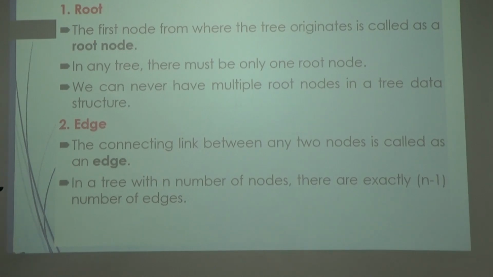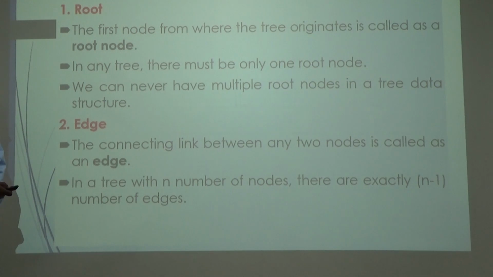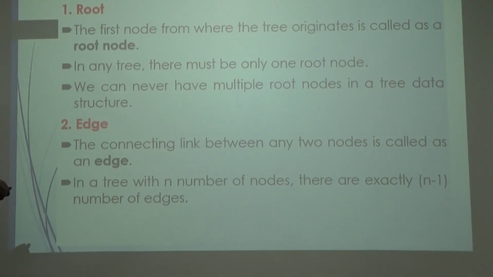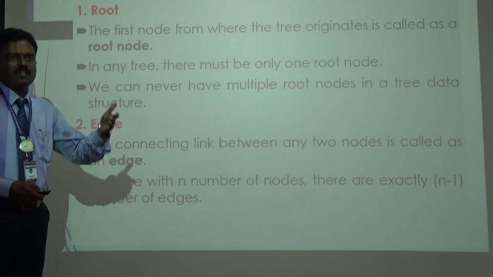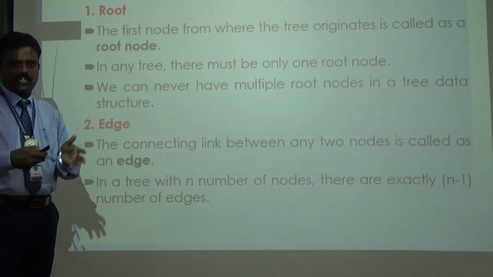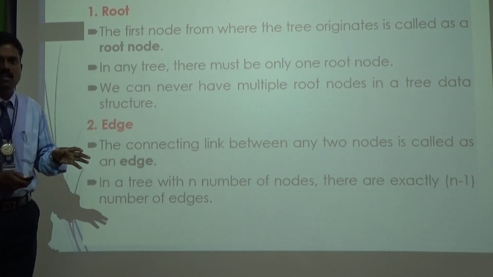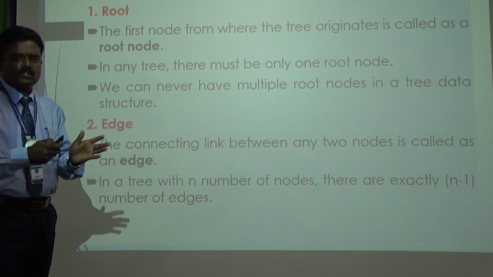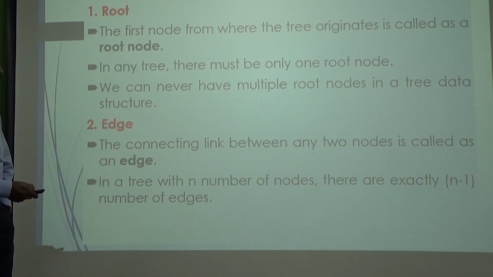Next one, the edge. So what's the meaning of edge? That's nothing but the connecting link between any two nodes is called the edge. Previously we have seen one tree that consists of plenty of nodes along with the edges. If you have n number of nodes, you may have n-1 number of edges. All the nodes should be linked through the edges. So in a tree with n nodes, there should be exactly n-1 edges as per the definitions given.